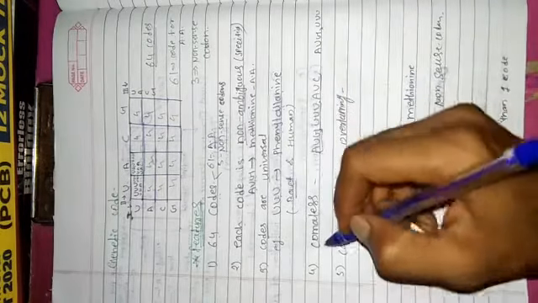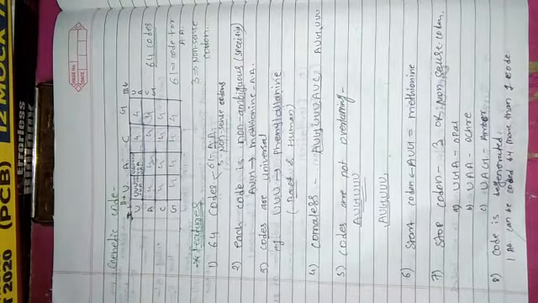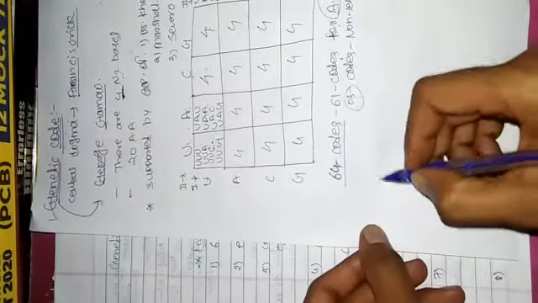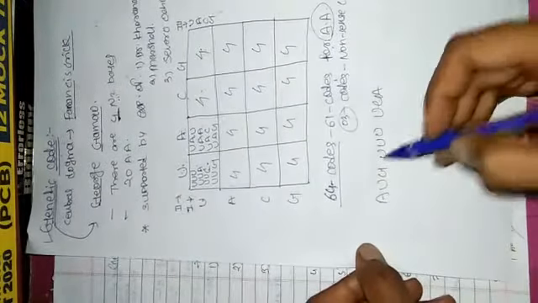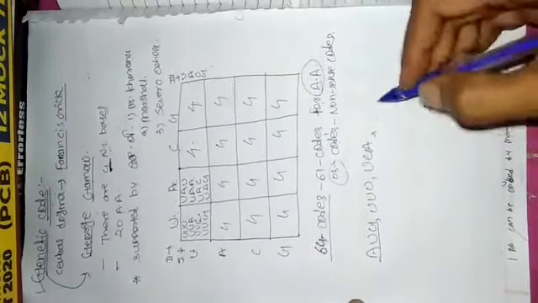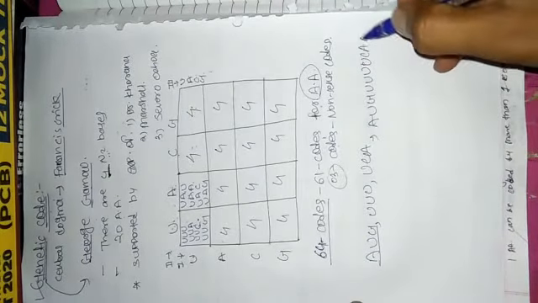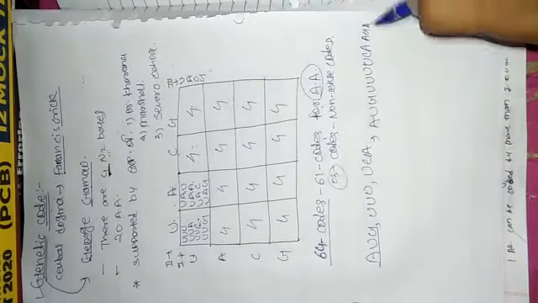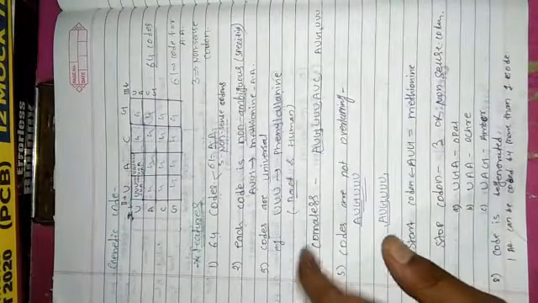Okay. Then the fourth characteristic: these genetic codes are commaless. Means if I am writing the code, that is AUG, UUU, UCA, there is no comma in between these codes. These are written continuously. That is AUG, UUU, UCA, AGA. There is no comma. These are continuous. Okay, so there is no comma. Means these are comma-less.